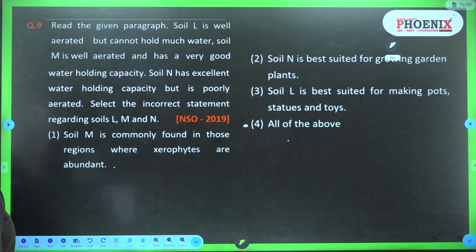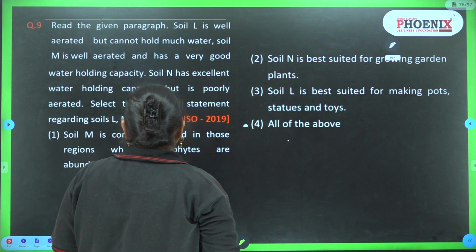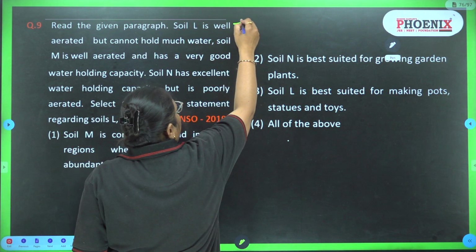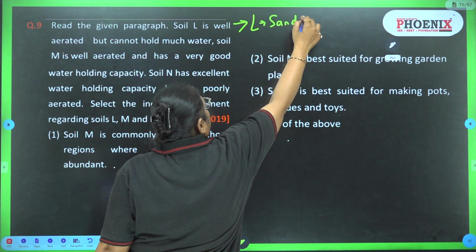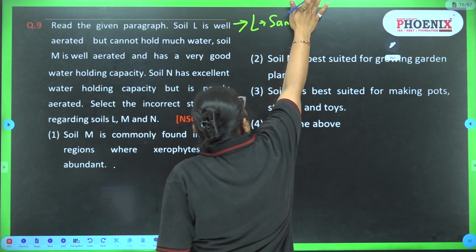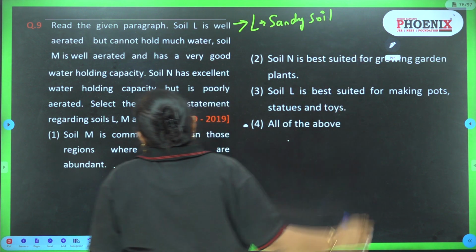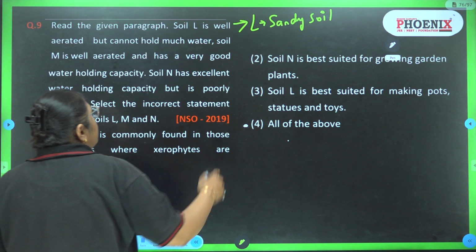Question number 9. Read the given paragraph. Soil L is well aerated but cannot hold much water. So such soil is sandy soil. M is well aerated and has a very good water holding capacity.